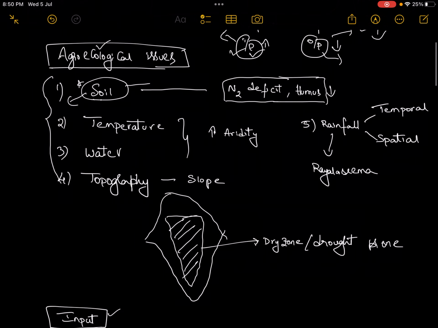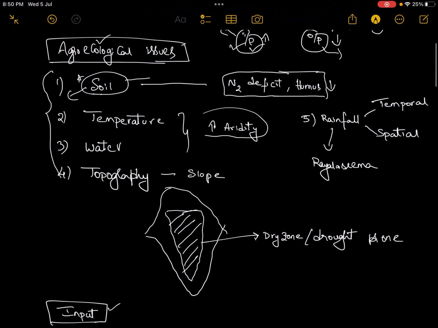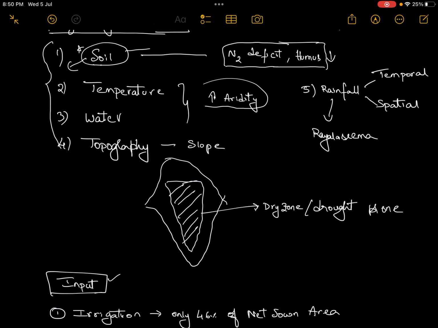And then temperature and water. India is a tropical country, and the geographical area of India is present in the subtropical regions. So there is a high amount of aridity. If you see the map of India, this part of the subcontinent is the dry zone or the drought prone area, which has high levels of aridity. Sometimes whenever there is a deviation in the rainfall, this area is hit by drought and the output or productivity will fall down.